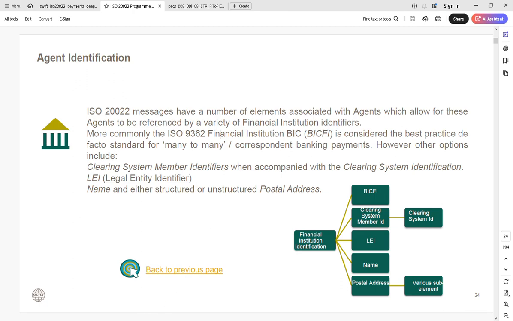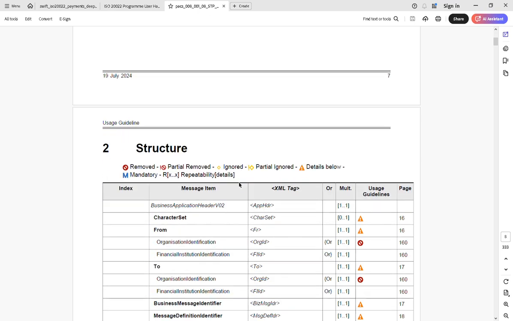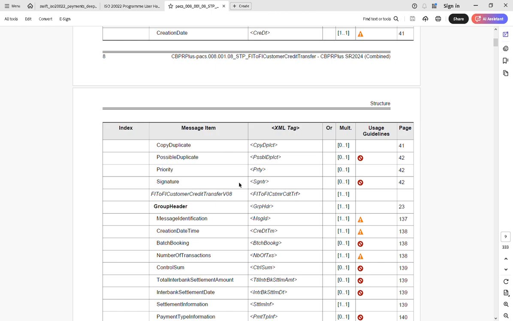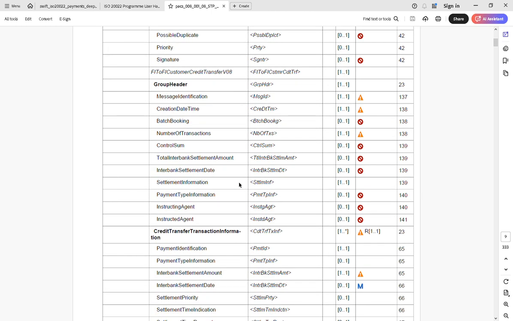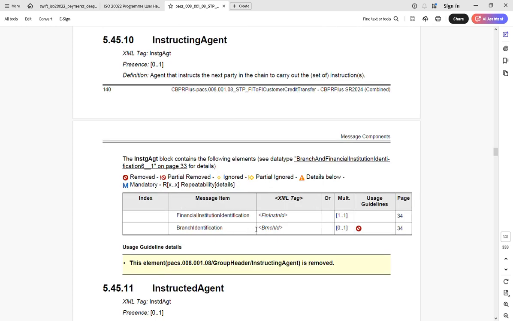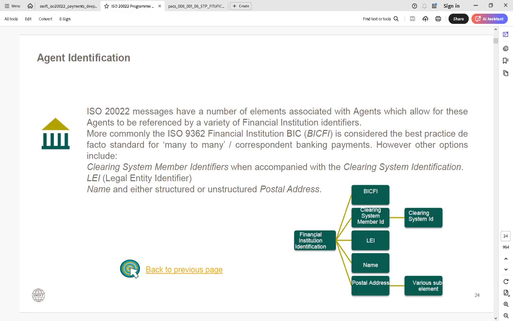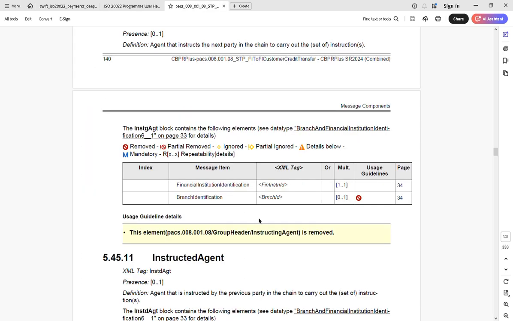By the way, where does LEI lie? First I will tell you that, then you get some background, so you will understand where LEI takes place and where you can find it. I'm just taking any example here, any instructing agent, I am picking any agent. If I pick this agent here, inside it we just discussed financial institution identification, which I am discussing with you.